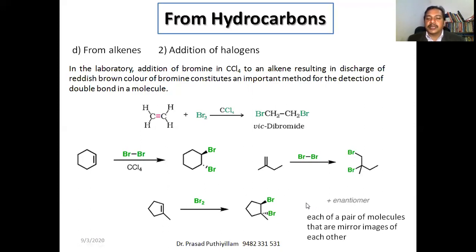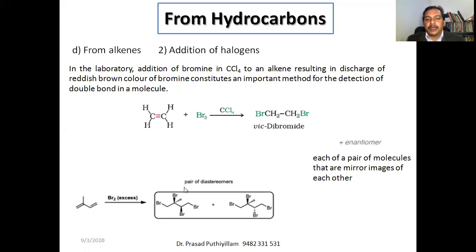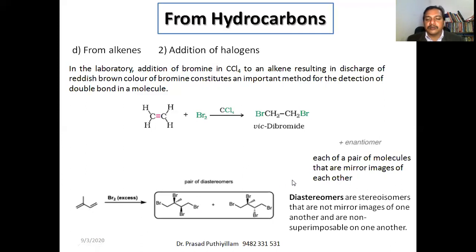Enantiomers are molecules which are mirror images of each other. And in a molecule with more double bonds, if excess halogen is used, say bromine is in excess, then the corresponding diastereomers are formed. Diastereomers are stereoisomers, but they are not mirror images, they are non-superimposable.